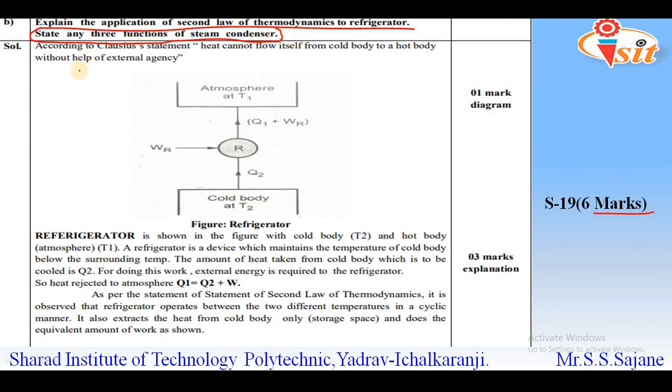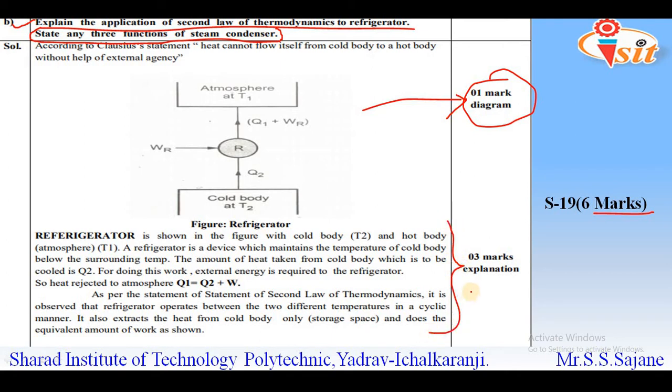So we will focus only on the first part, that is, explain the application of second law of thermodynamics to refrigerator. If we look at the mark distribution, 1 mark is allotted for the diagram, and 3 marks are allotted for the explanation of the same.